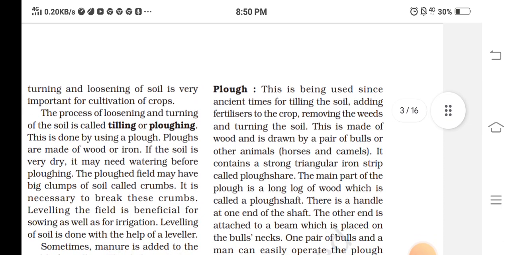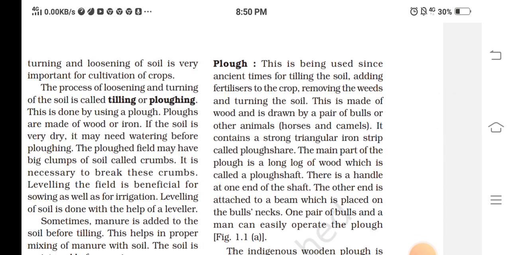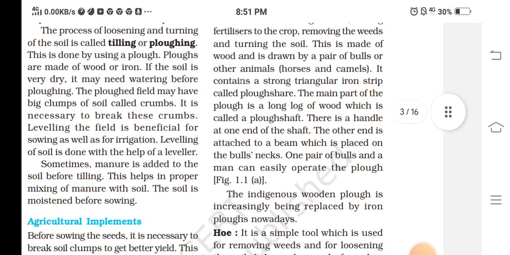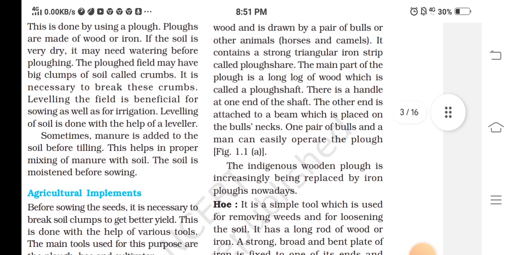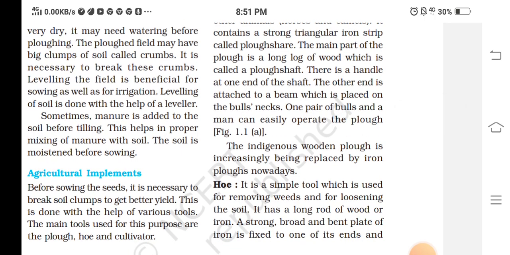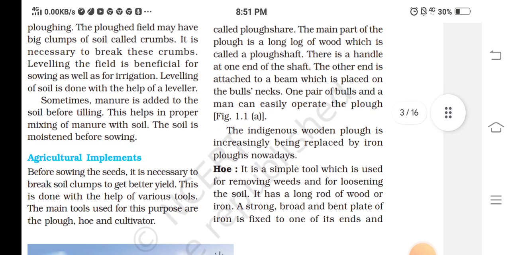This has been used since ancient times for tilling the soil, adding fertilizer to the crop, removing the weeds and turning the soil. It is made of wood and is drawn by a pair of bulls, other animals, horses and camels. It contains a strong triangular iron strip called the plow share. The main part of the plow is a long wood which is called the plow shaft.